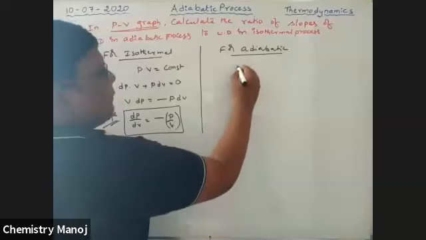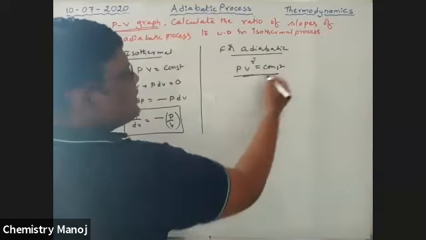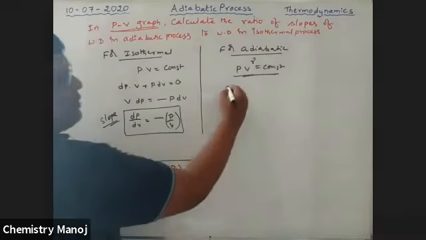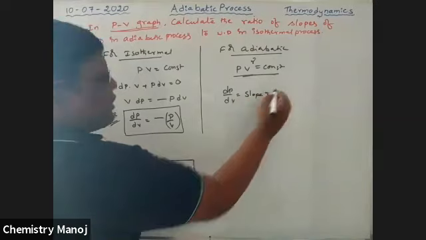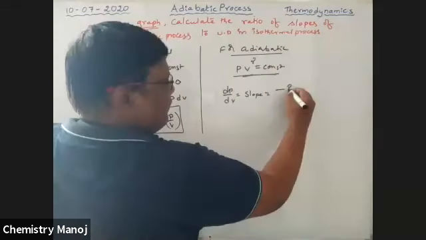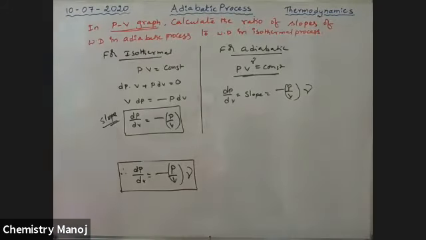Next, for the adiabatic case, adiabatic process, PV power gamma is equal to constant. So from this we already derived the equation. So dP by dV, which is called slope, is equal to minus P by V into gamma. So now take the ratio.